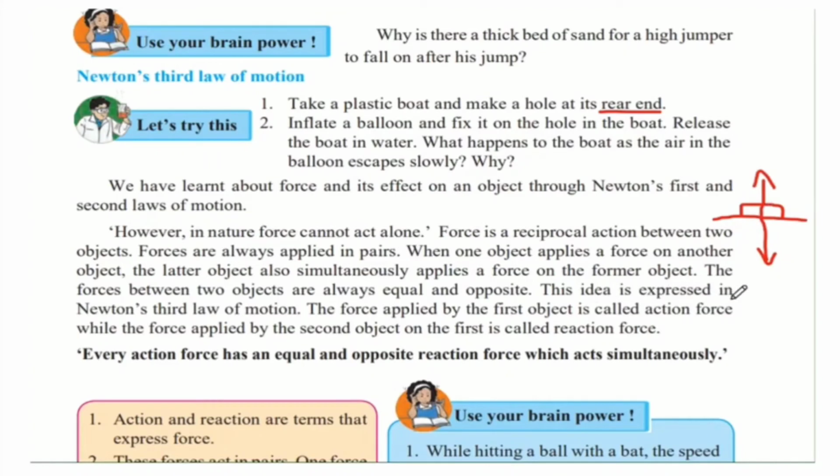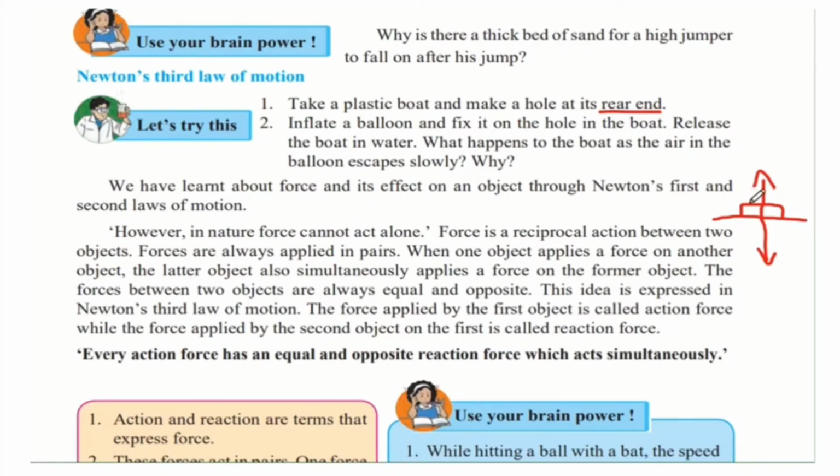This idea is expressed in Newton's third law of motion. So Newton's third law of motion is basically explaining this phenomenon. The force applied by the first object is called action force, while the force applied by the second object on the first is called reaction force.